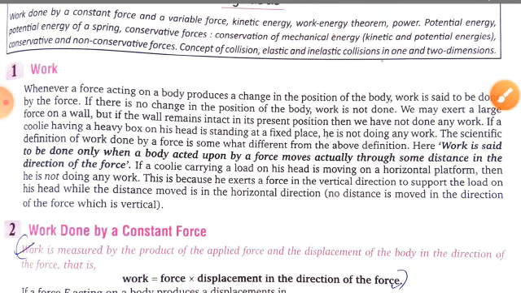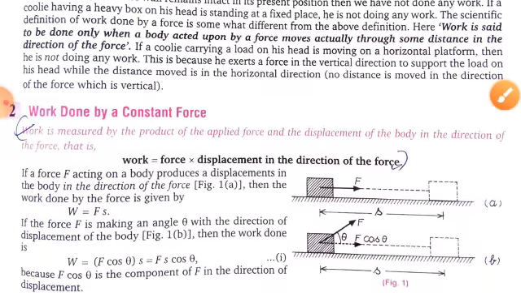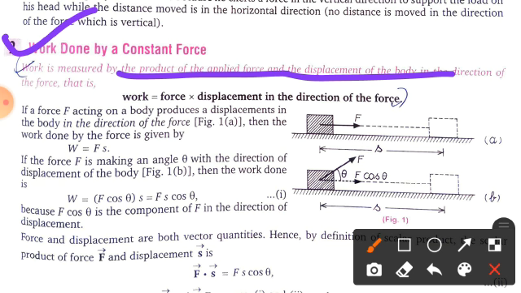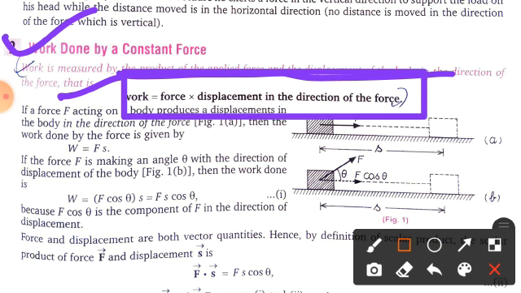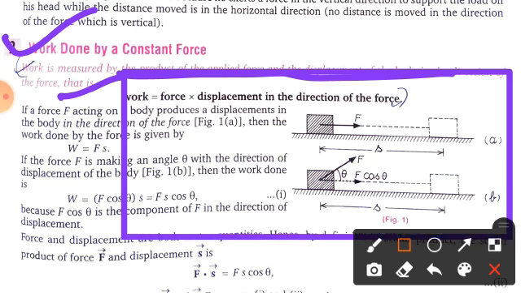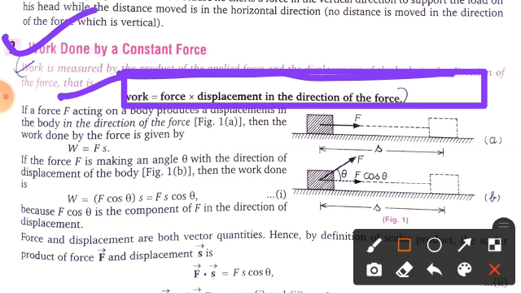Fine. Now we come to topic 2, work done by a constant force. So work is measured by the product of the applied force and the displacement of the body in the direction of the force. Clear? So you can write it, that is the thing I have already told you. Work is equal to the force multiplied by displacement in the direction of the force. Clear?